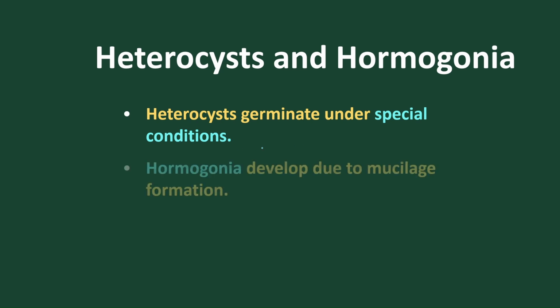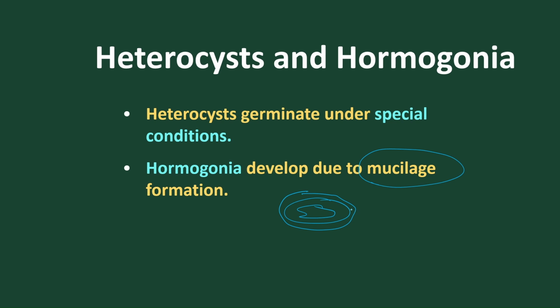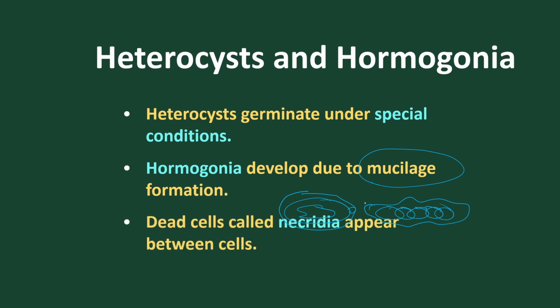Heterocysts germinate under special conditions, forming hormogonia, as I have discussed. The hormogonia produce mucilage around them, and inside the mucilage new individuals are produced. And dead cells of the trichomes are called necridia. So the dead appearance of any cell is called necridia.